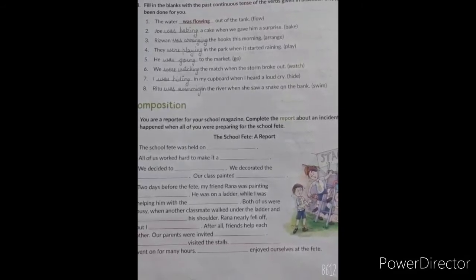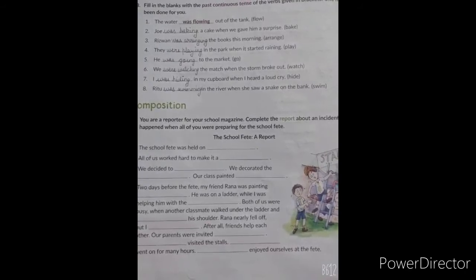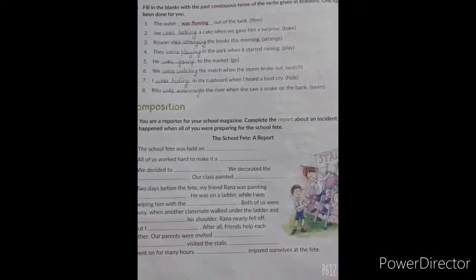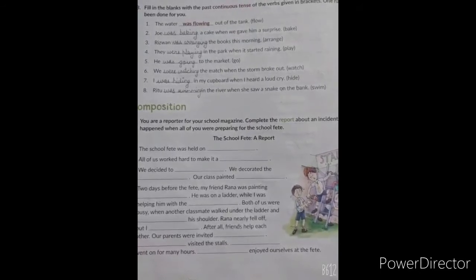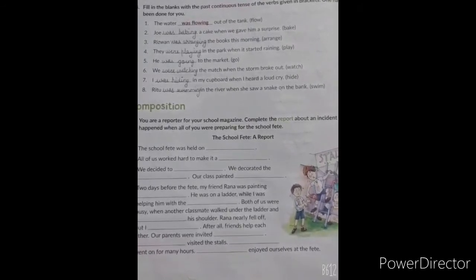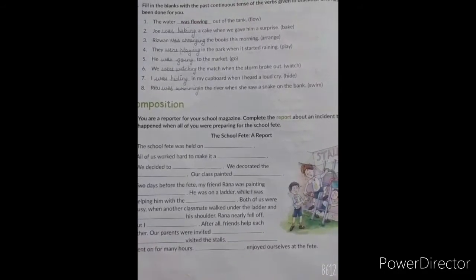Number 5, he was going to the market. Number 6, we were watching the match when the storm broke out. Number 7, I was hiding in my cupboard when I heard a loud cry. Number 8, Ritu was swimming in the river when she saw a snake on the bank.